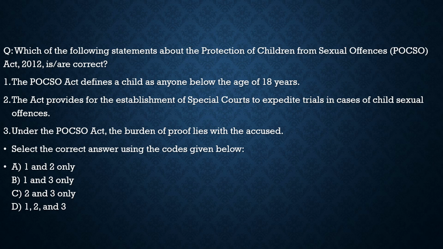Statement 3, under the POSCO Act, the burden of proof lies with the accused. No, the burden of proof lies with the prosecutor, not the accused. This means, for example, if anybody is accused under such law, it is the authority who has accused him. The burden of proof will lie on them, not on the person who has been accused. So this is the main concept behind this statement 3. This is also incorrect. The burden of proof lies with the prosecutor, not the accused.